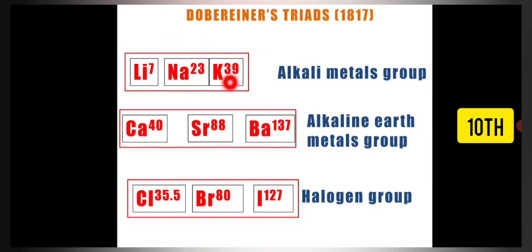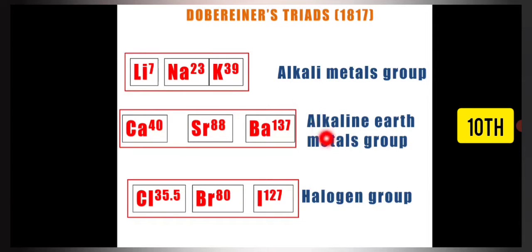There were common chemical properties in these three elements. First, all three are metals. Then, all three metals react with water to form alkali. That is why this category is named the alkali metal group. And one more thing observable in these three elements was that the valency of all three elements is 1. These were the three common properties which he noticed, and that is why he placed these three elements into the same group, named the alkali metal group.